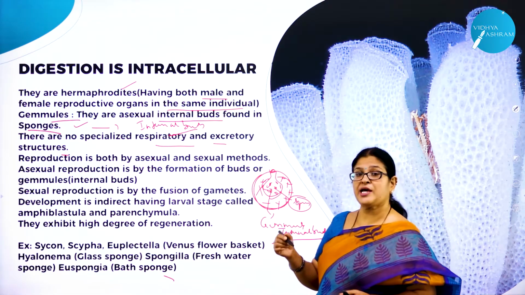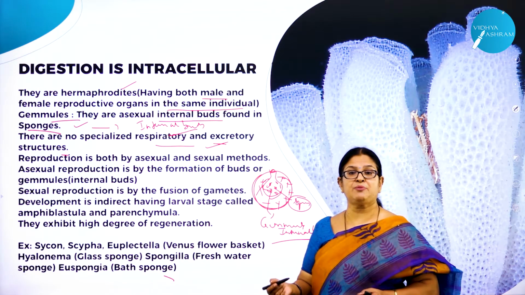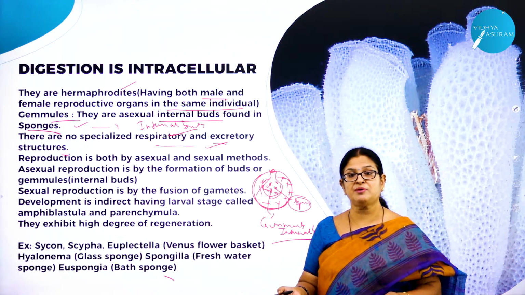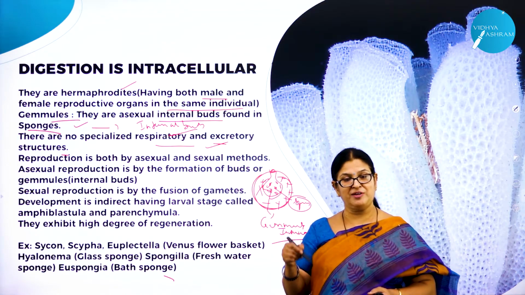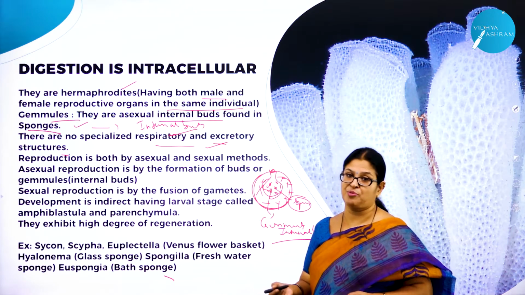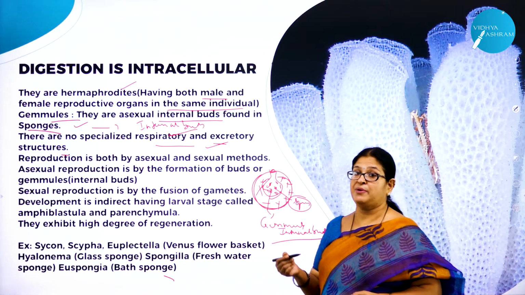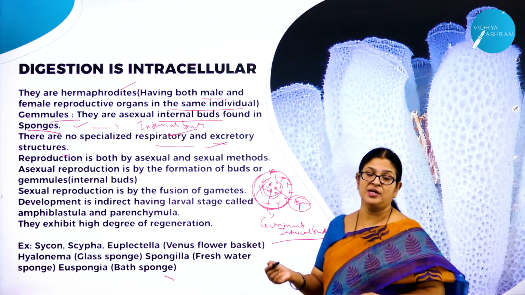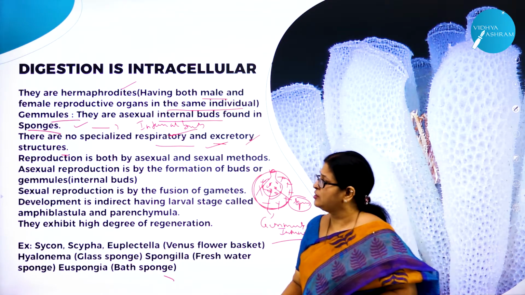Right. Then there are no specialized respiratory and excretory structures. So as I said, their body is restricted to what level? Only cellular level. No tissue system, no organ system, no organs and no organ system. So with whatever limited facility they have, they carry on their body activities. So there is no specialized respiratory and excretory system, but as I said, the osculum will serve as what? Exit and entry of water, and through which even the excretory matter also flows out of the body.